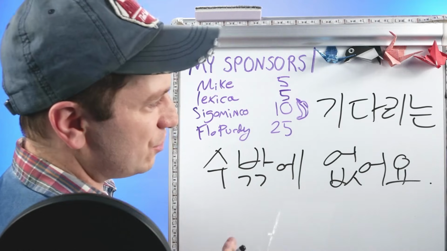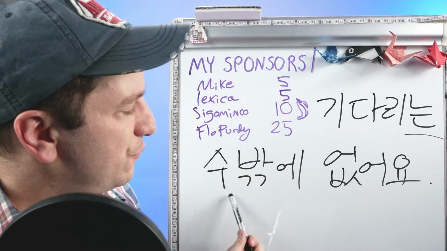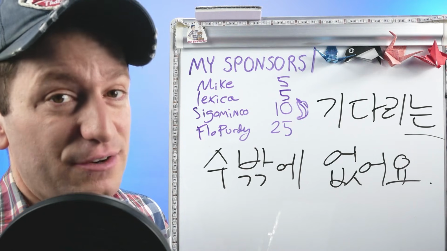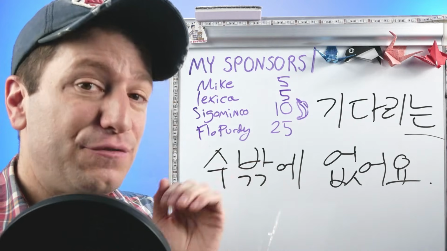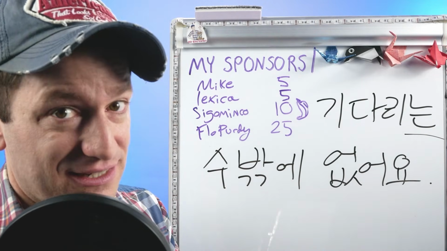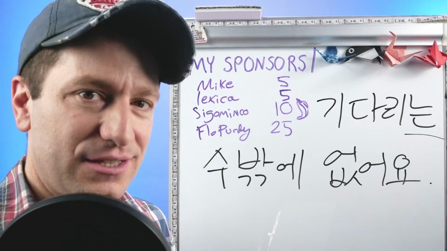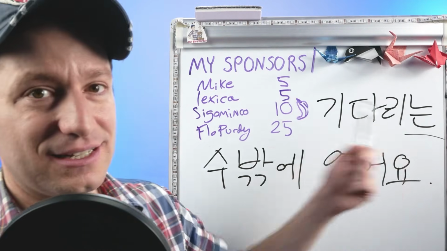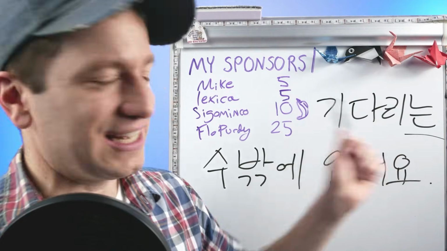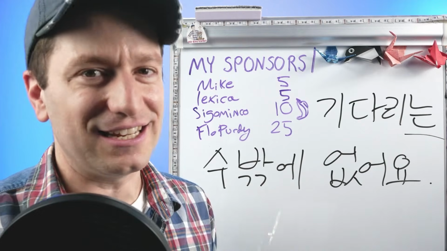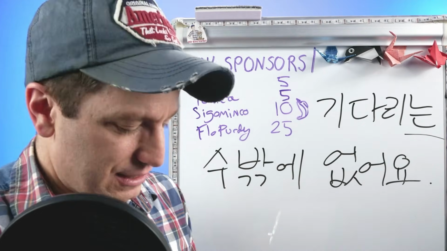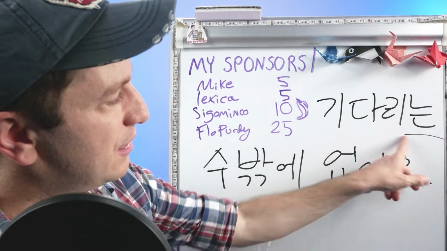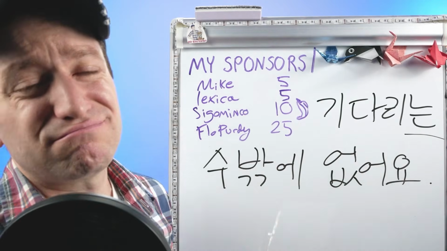But wait, I'm sure you noticed this. 기다리는. This form, 수 없다, typically will be used with the 을 or ㄹ ending after a verb stem, which is technically the future tense verb ending. But you also can see it used with the present tense verb ending, which has 는. You can also use it with 는. So 기다리는, 하다 would be 하는, 가다 would be 가는. It's the exact same meaning, but it's a little bit more of a written form. It's not as common when speaking, but you'll see both. 기다리는 수밖에 없어요. I just have to wait.